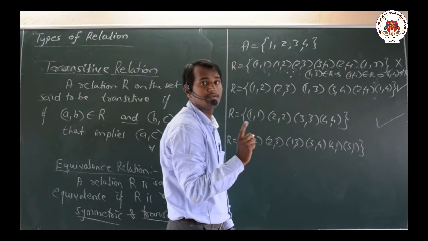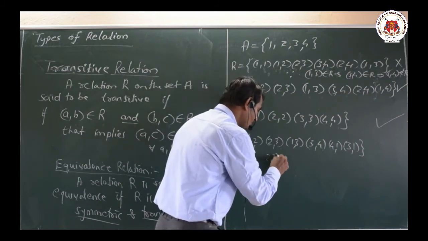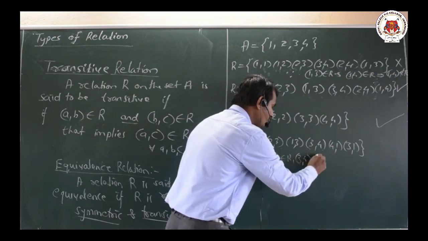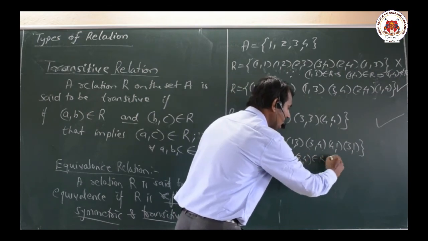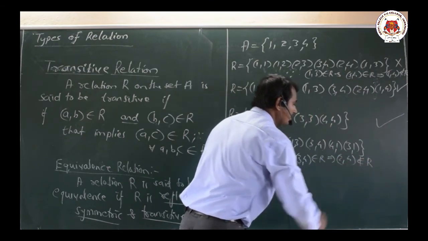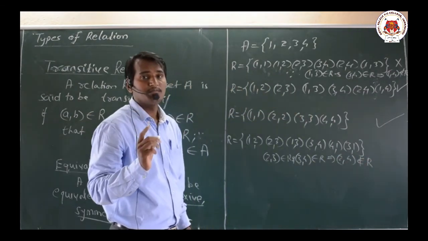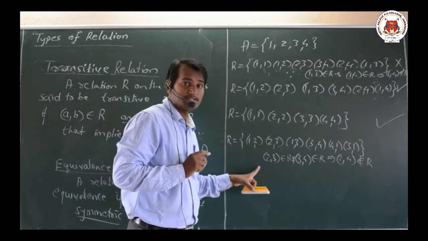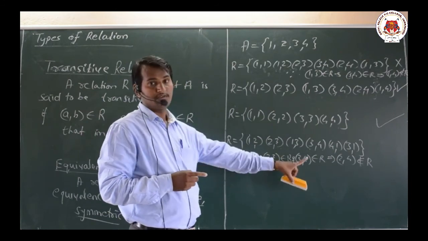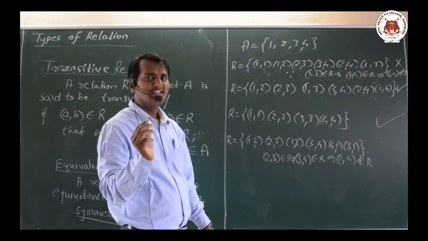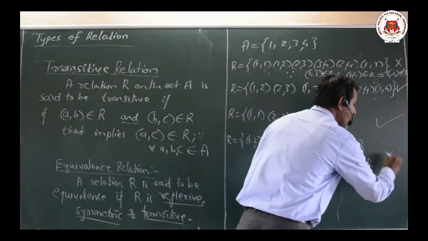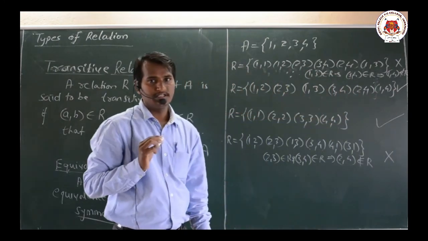We don't have any (2,4), because (2,3) belongs to R and (3,4) belongs to R, that implies (2,4) does not belong to R. One single example is sufficient to say that it is not transitive, but to say that it is transitive we need to check a lot of examples. Therefore this given example is not at all transitive.